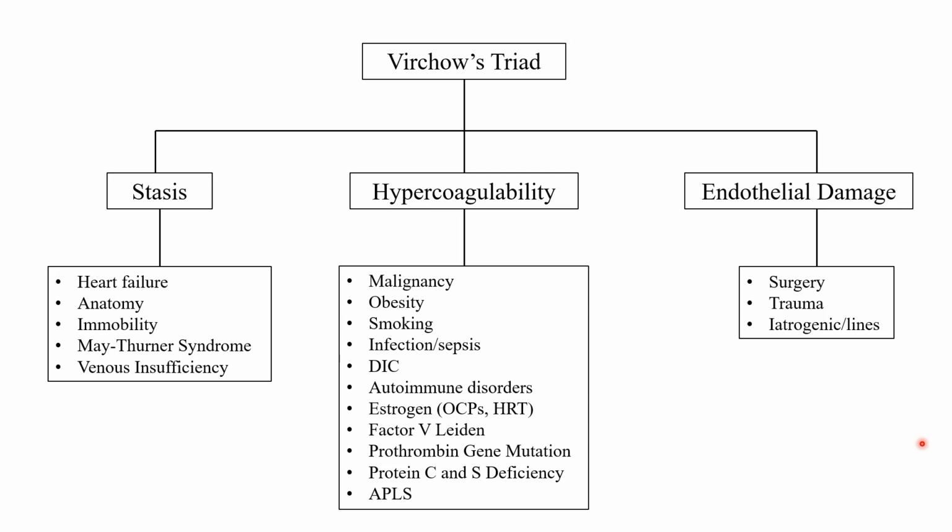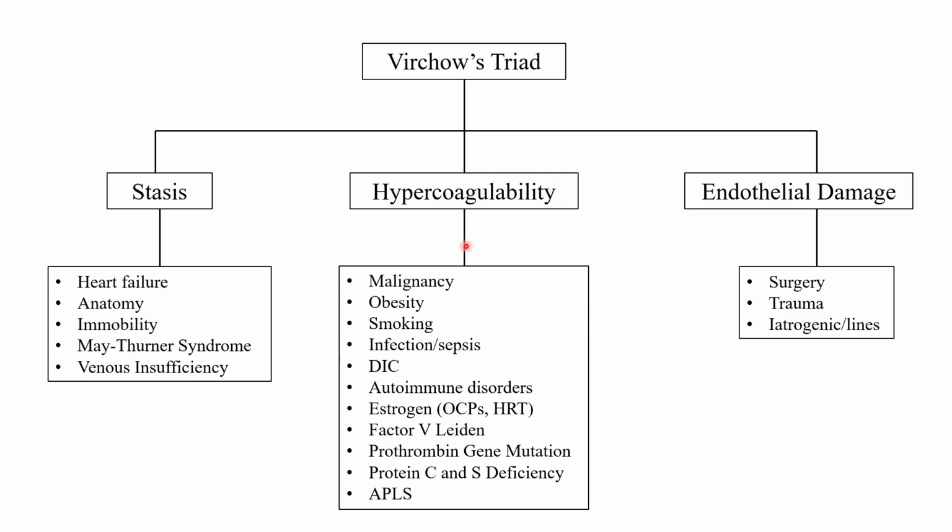There was an interesting study actually not too long ago. A Japanese study showed that every 2 hours of watching TV per day is associated with a 40% increase of fatal PE. I think that's probably hard to corroborate, but the point is there, right? The more immobile, the more sedentary lifestyle we live, the higher the risk of thrombosis. May-Thurner syndrome we'll talk a little bit about later, but this is similar to anatomy. It's an anatomical condition that will slow down the flow. And then venous insufficiency, right?